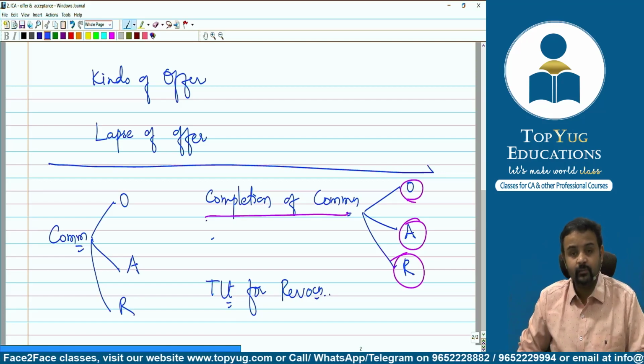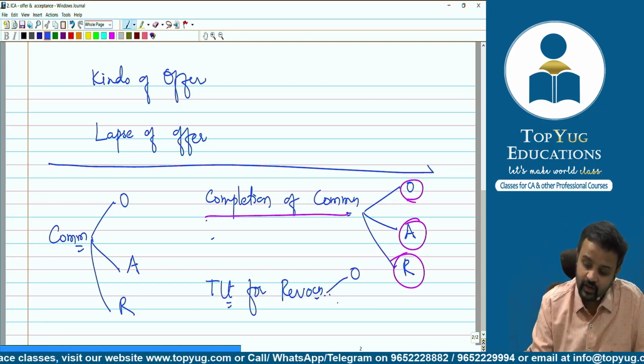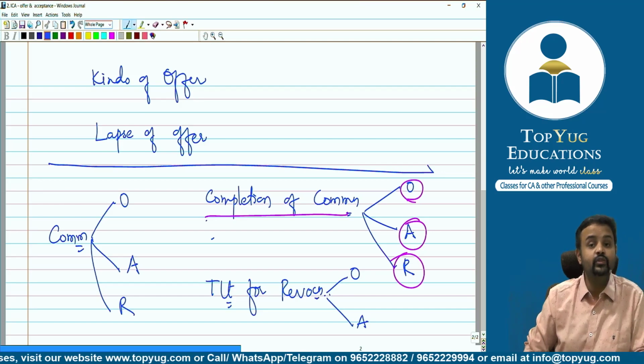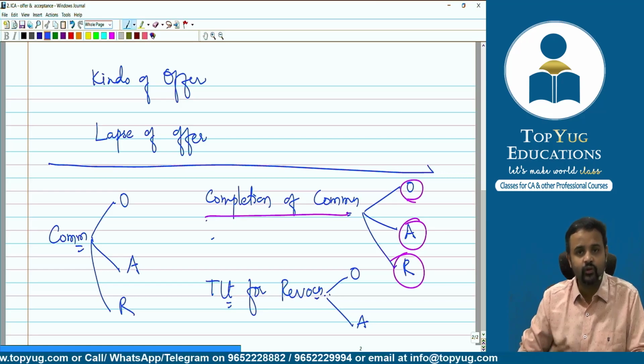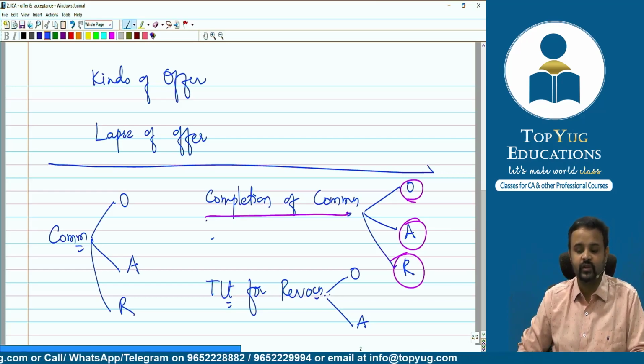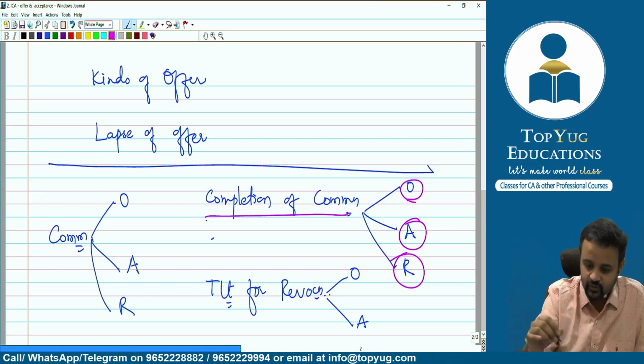Well, sir, what time limit? If an offer can be revoked, when do you think it can be revoked? Before what time can it be revoked? In the same way, if we say acceptance can be revoked, before what time can acceptance be revoked? This also needs to be answered, so this also we are going to discuss.